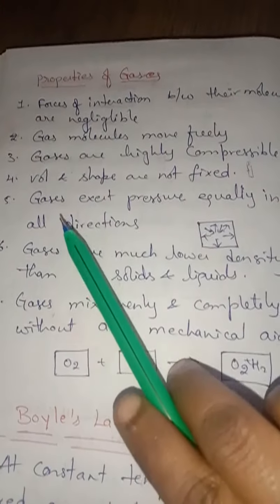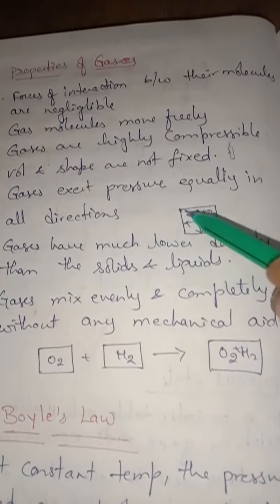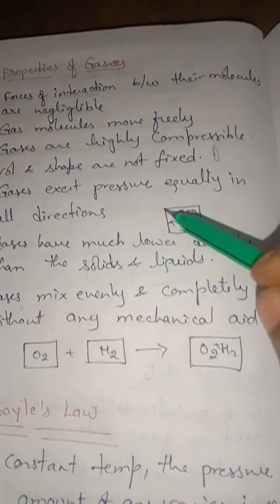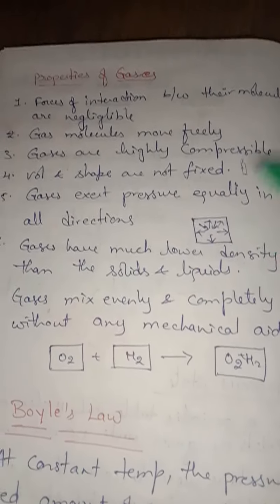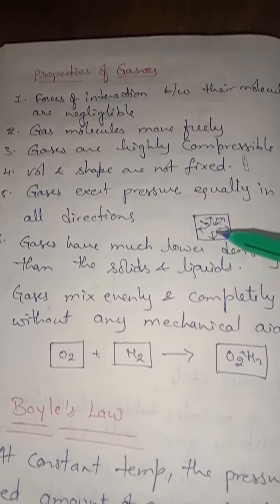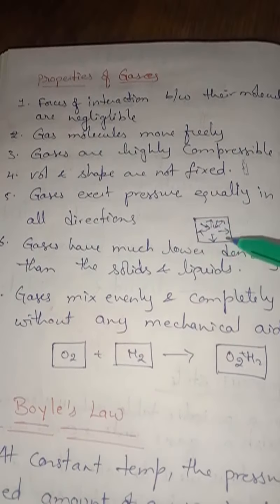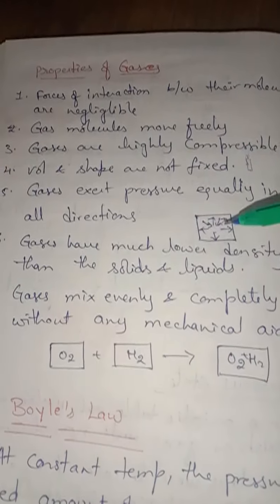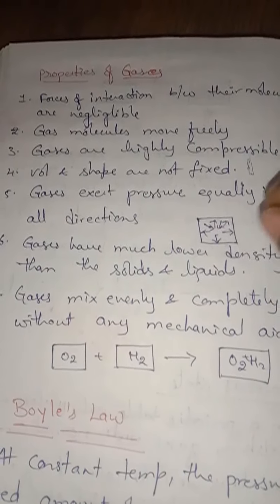Next, gases exert pressure equally in all directions. For example, take a bottle or any square-shaped container. If you fill it with some gas, say O2 or anything, all the gas particles will move in all directions. They exert pressure in all directions; forward and backward directions will be equal.